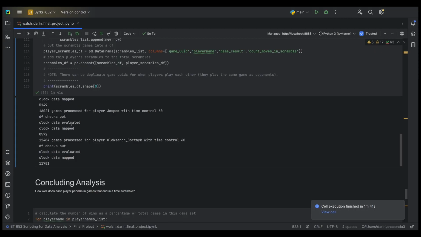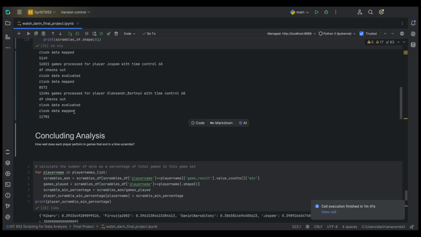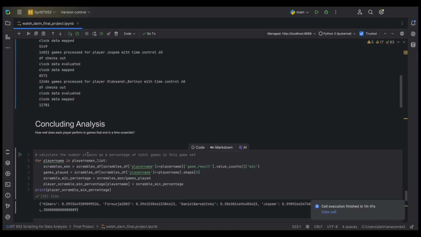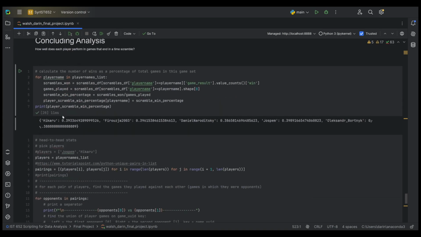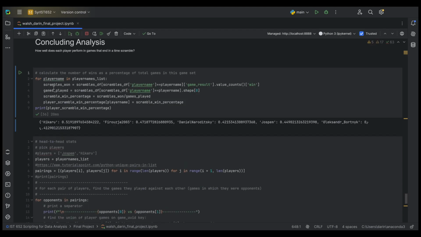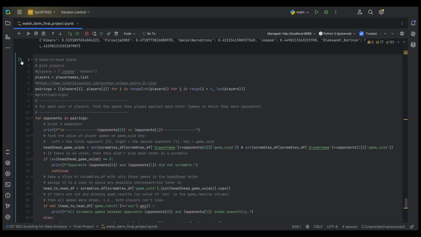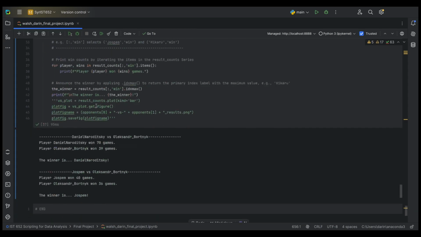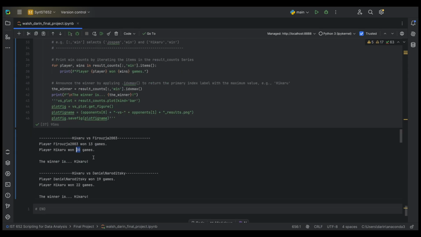Okay, 1 minute and 41 seconds later, we have our data frame set up, and we can begin our concluding analysis. So let's give this a try, I expect it to work with no problem. And wow, it looks like with the Bullet time control, we have quite a number of games that resulted in a win with the 10-second clock threshold and 10-move threshold.